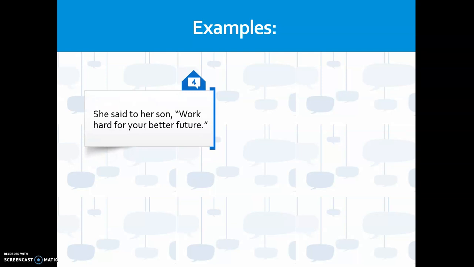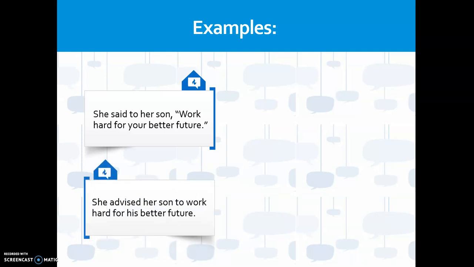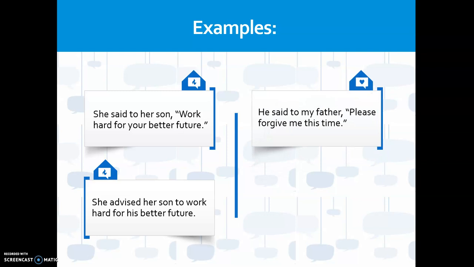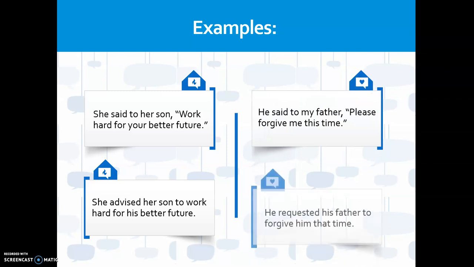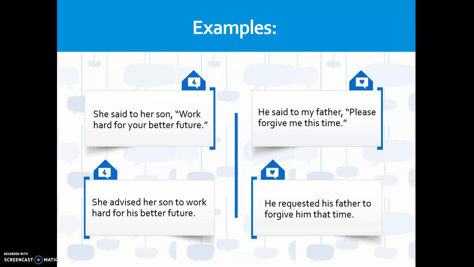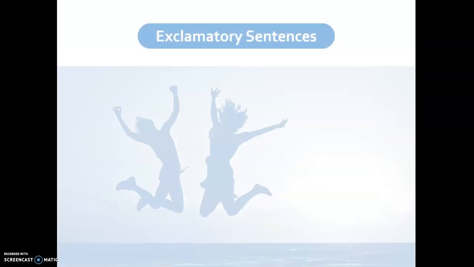Examples. She said to her son, "Work hard for your better future." Now pay attention to the sentence in the inverted commas. It shows some advice. So we are going to use advised in place of said. She advised her son. Now in place of that we use to. She advised her son to work hard for his better future. He said to my father, "Please forgive me this time." He requested his father to forgive him that time.